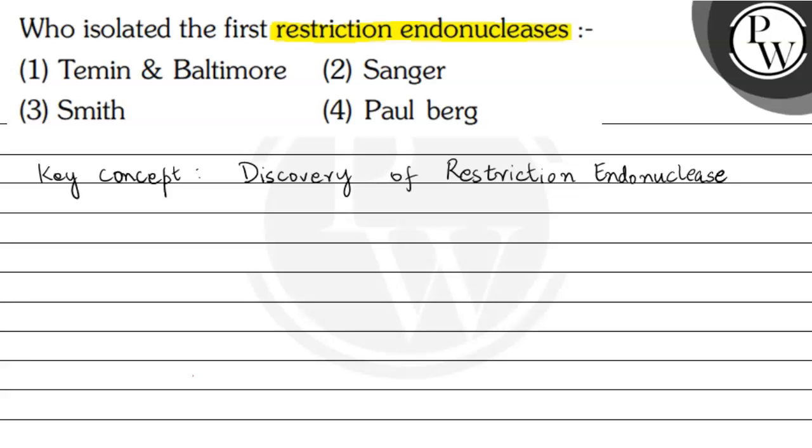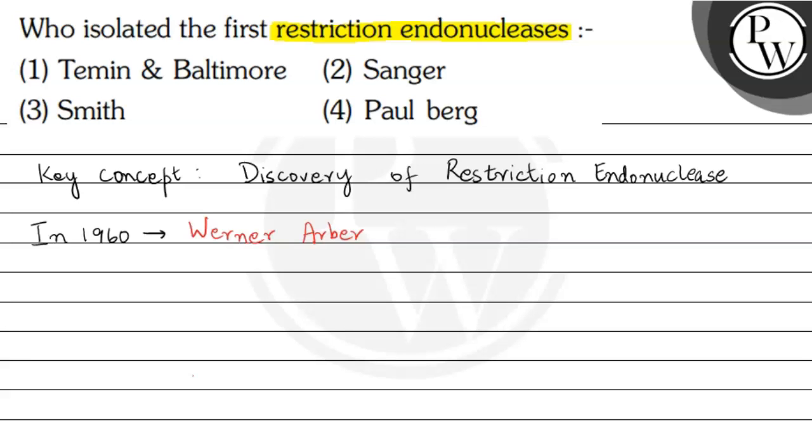Restriction endonuclease is an enzyme that cleaves DNA sequences only at specific sites in the middle region of the DNA and not from the sides of the DNA. Now, in 1960, a scientist named Werner Arber first hypothesized the presence of restriction endonucleases.